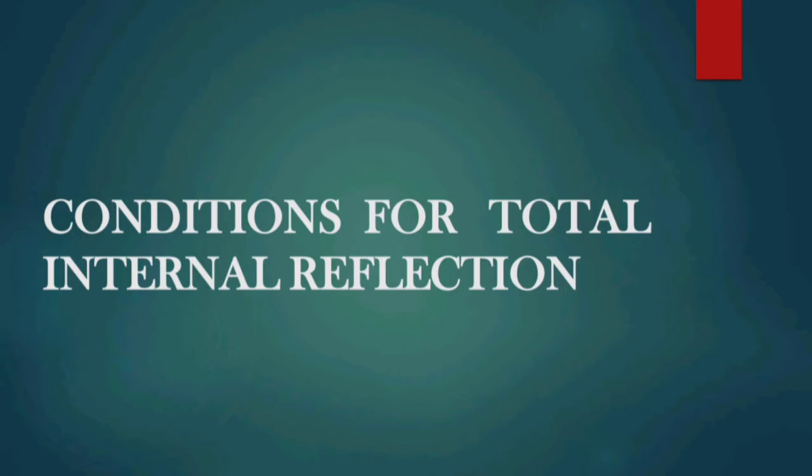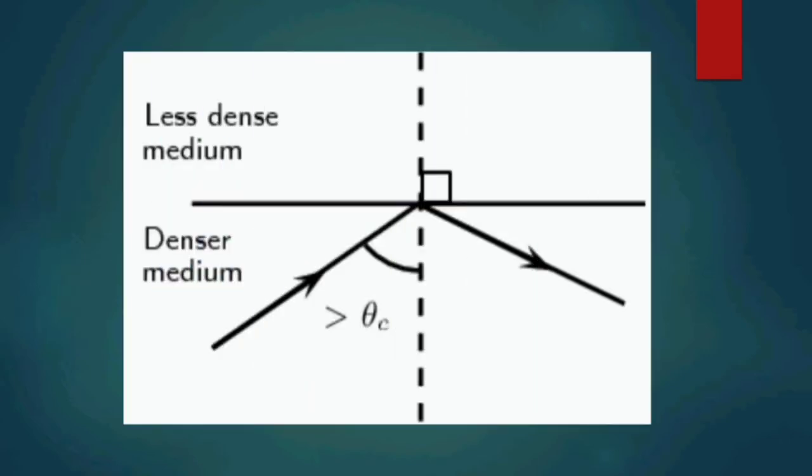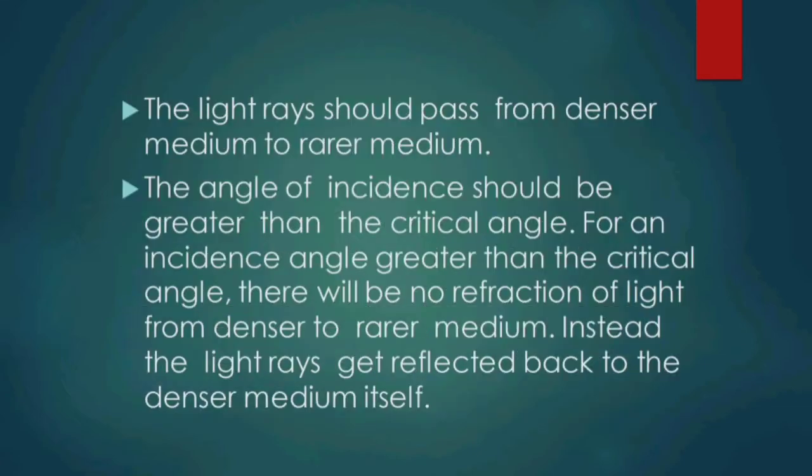The critical angle is denoted by the letter C. Conditions for total internal reflection. The light ray should pass from a denser medium to a rarer medium. The angle of incidence should be greater than the critical angle. For an incidence angle greater than the critical angle, there will be no refraction of light from the denser to the rarer medium. Instead, the light rays get reflected back into the denser medium itself.